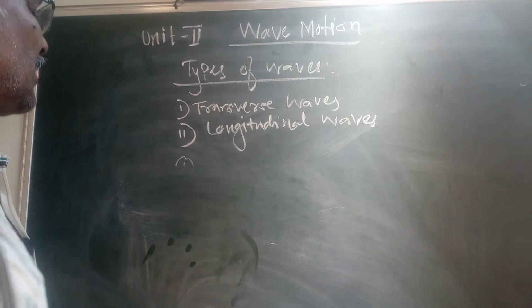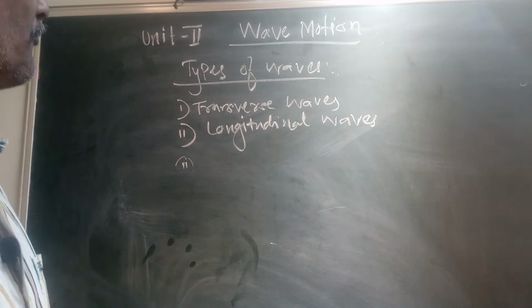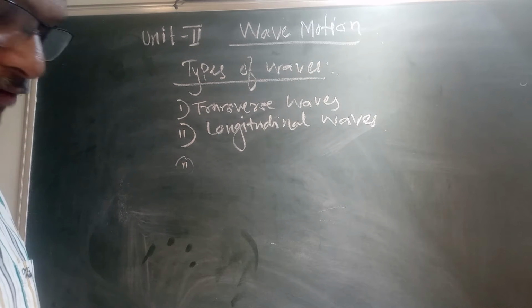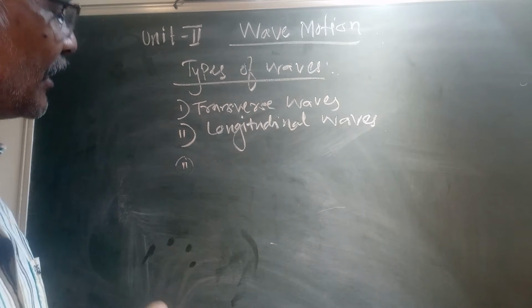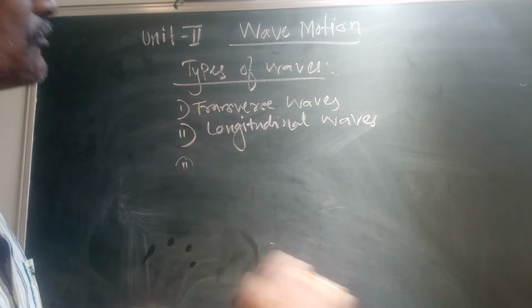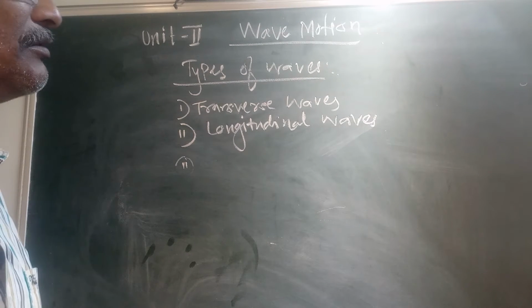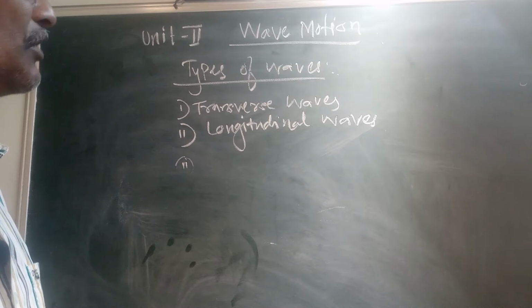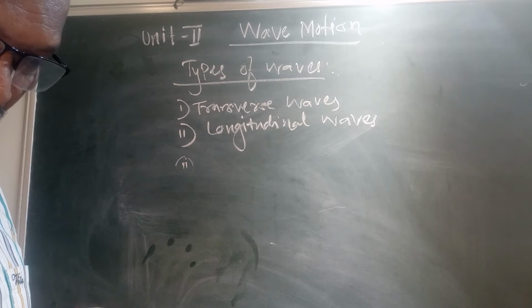Now the second type of wave, longitudinal waves. If the particles of the medium are vibrating in a direction parallel to the direction of wave motion or propagation of the wave, then it is known as longitudinal waves.